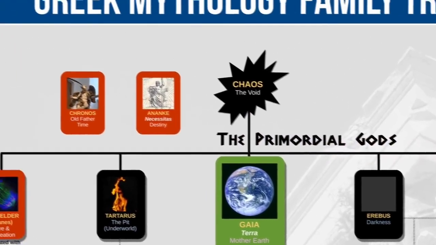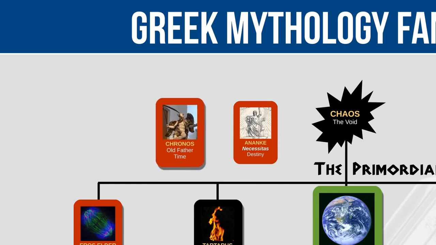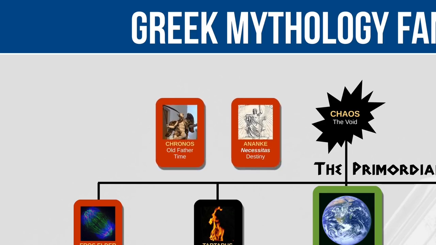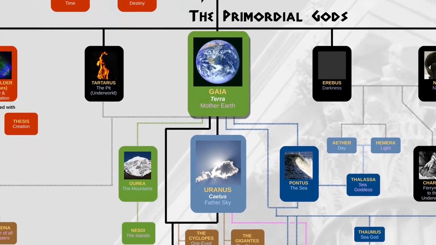Now, there are two gods here at the top that don't really fit anywhere on the tree, being that they exist beyond space and time. There's Cronus, Old Father Time, and Ananke, the goddess of destiny. Don't confuse this Cronus, spelt with a CH, with the Titan named Cronus, spelt with a K or C, whom we'll meet later. So the tree really starts from Gaia.